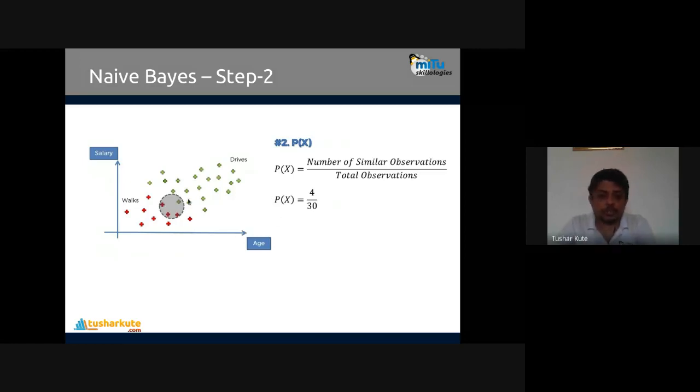4 means similar observations are taken around here, where your new element is present. Around that element, what are the similar observations? So 4 similar observations, and maybe there will be more if you increase the size of the area. So 4 out of 30 are the similar observations. That is your evidence, the marginal likelihood we consider.